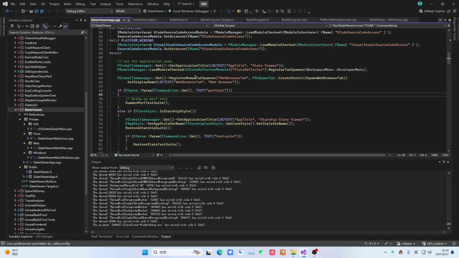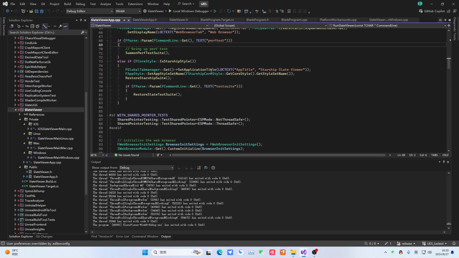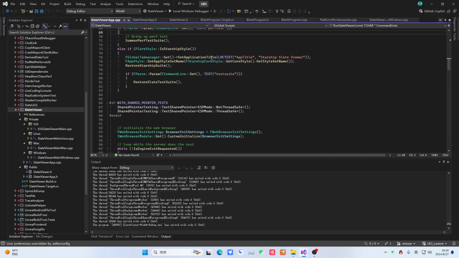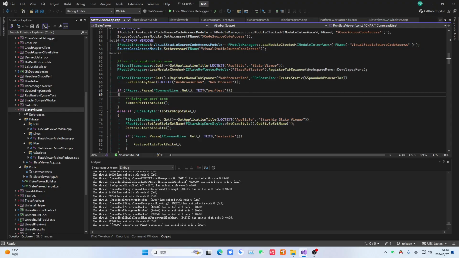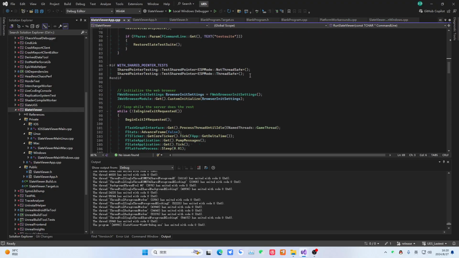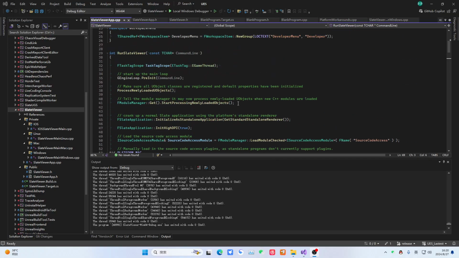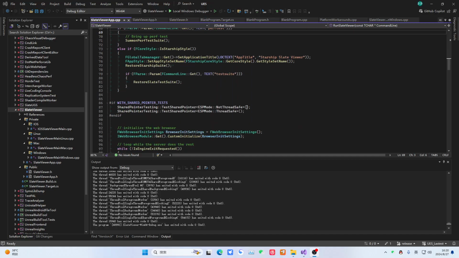And this one in front, the reflection we just did, obviously uses Slate to do a simple reflection. Look at this place. There are also some things like the web browser widget. Then you can actually use this to make a browser. You can play audio and video, but you need to note that Unreal's browser kernel is relatively old. You need to manually upgrade it. Okay. So that concludes our overview.